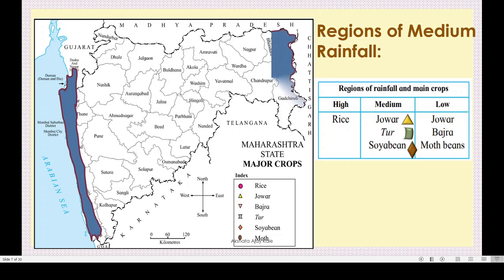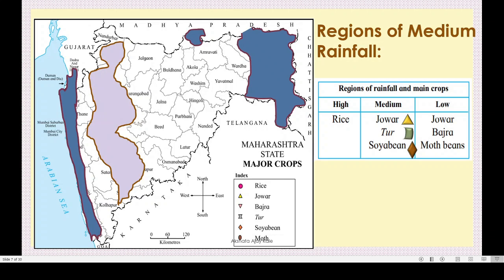Yes, this is the high rainfall area, correct? And this one is the low rainfall area, correct? Here this dark blue color is the high rainfall area, and this is the low rainfall area, and the rest all is medium or moderate rainfall region.